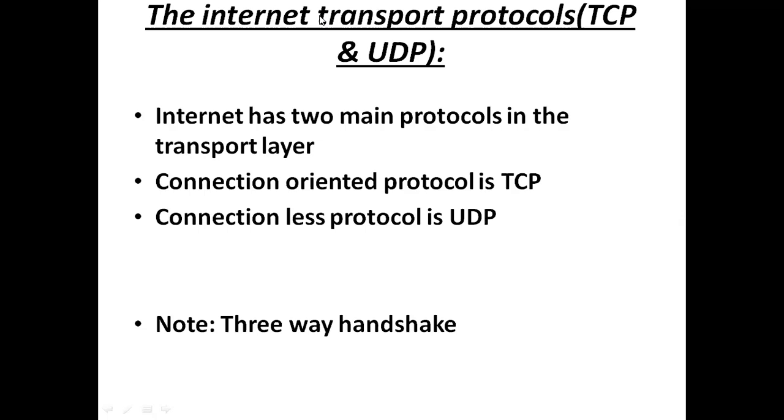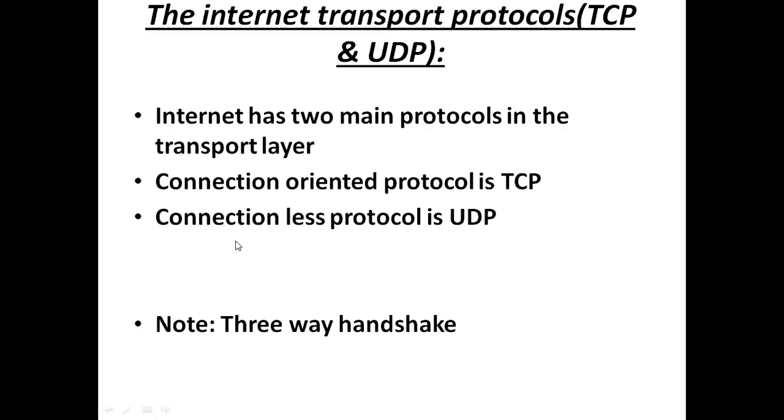Someone came for me. Okay, there are two types of protocols. One is a connection oriented protocol and the second one is a connectionless protocol. I already told you the protocol is used to implement the service. So what are the two main services of the transport layer? The connection oriented service and the connectionless service. The connection oriented service is implemented by TCP, transmission control protocol, whereas the connectionless service is implemented by another protocol called UDP. UDP means user datagram protocol.